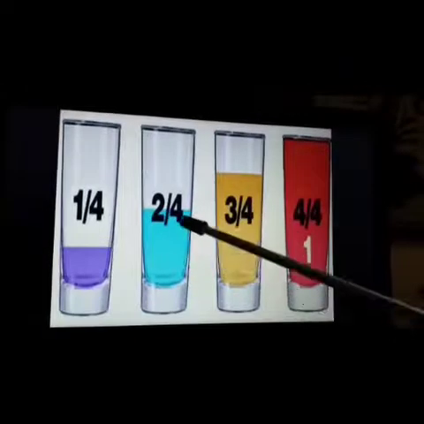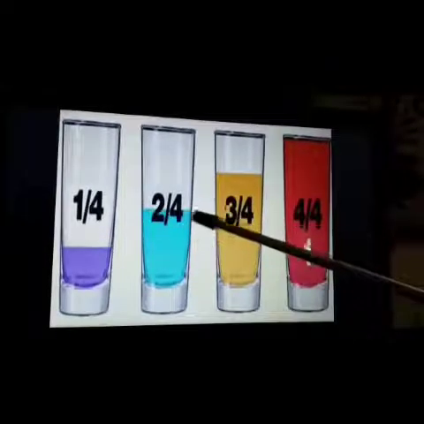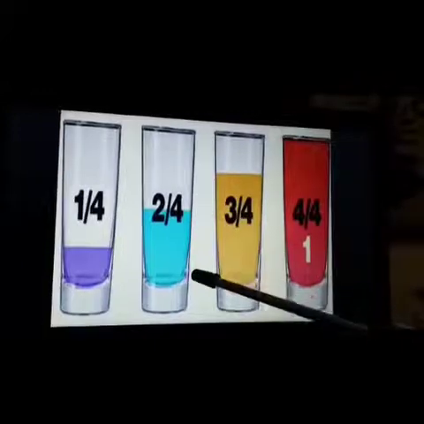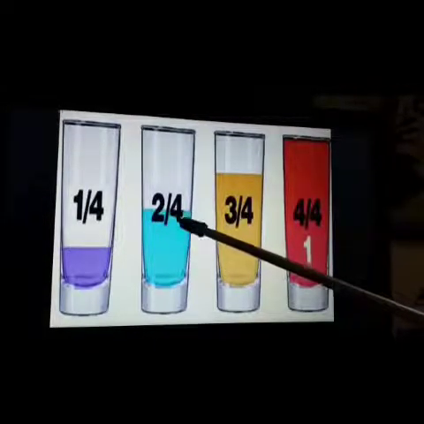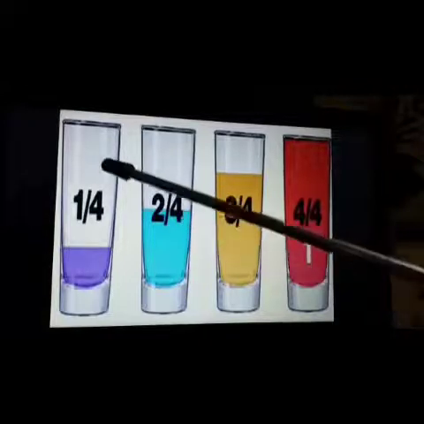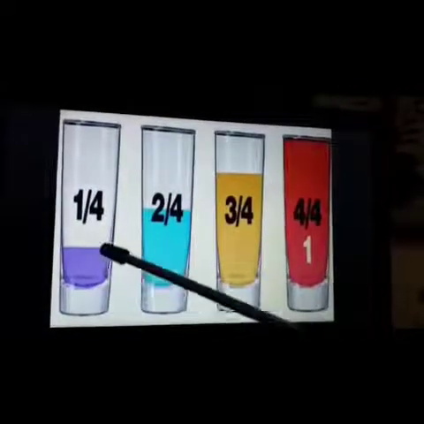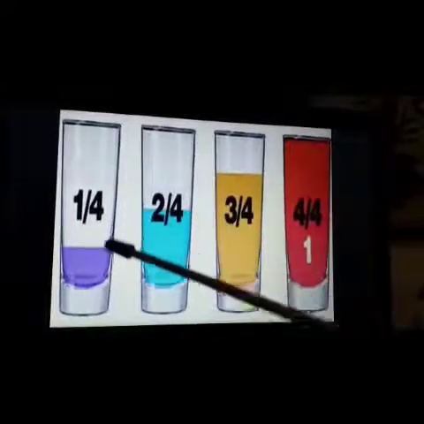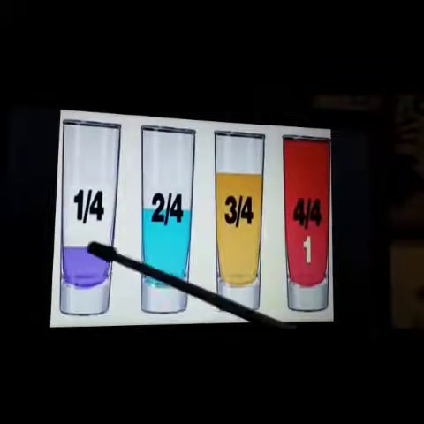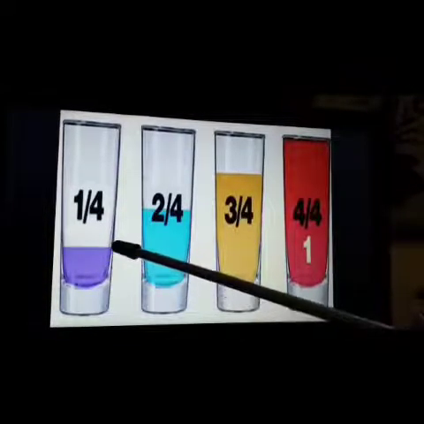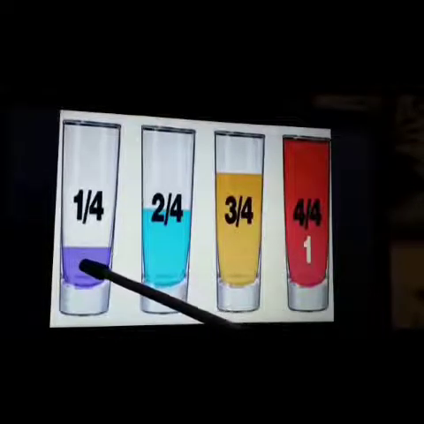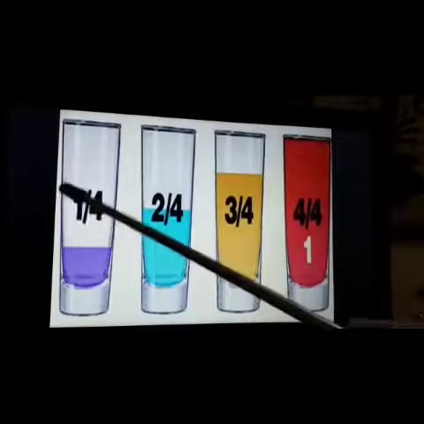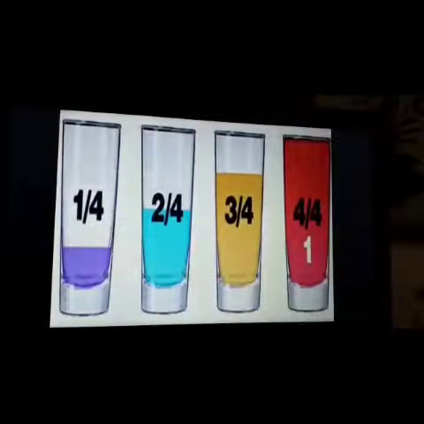Now this glass, ये glass half भरा हुआ है. That means 4 में से 2 parts भरे हुए हैं. So the fraction will be 2 by 4 or 2/4. Now this glass, if we divide this glass into 4 equal parts, the glass is filled only 1/4. 4 में से 1 part filled है. That means the fraction will be 1 by 4.